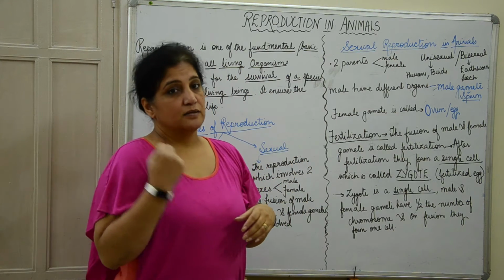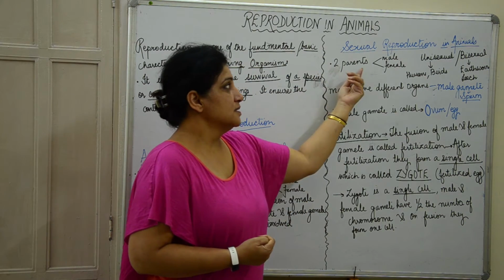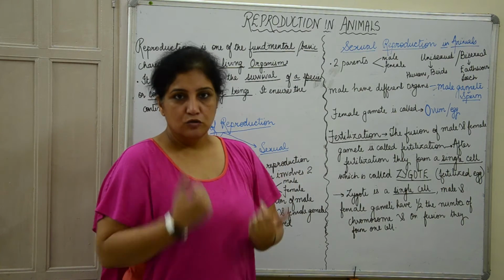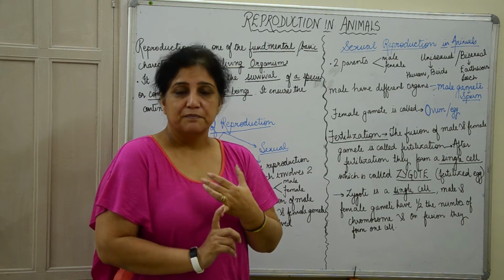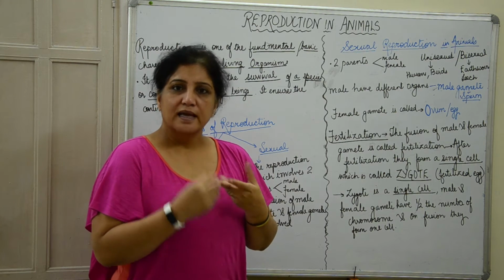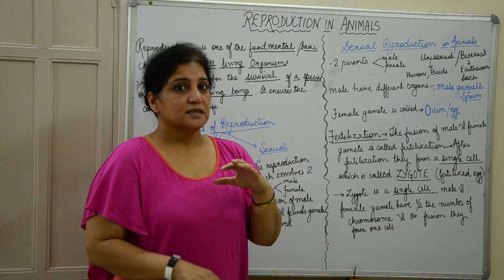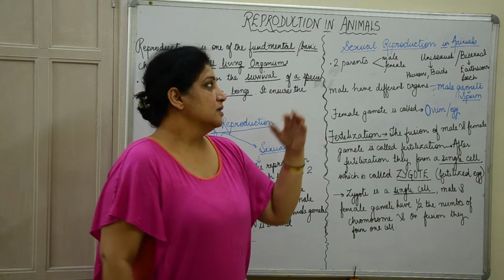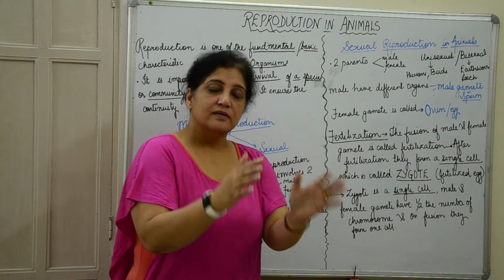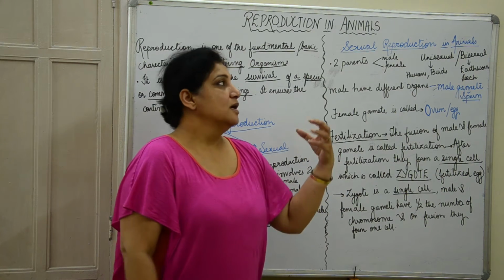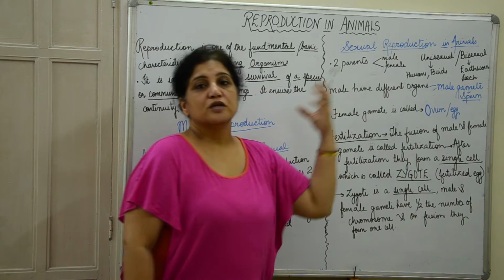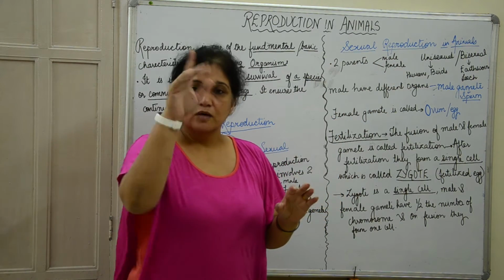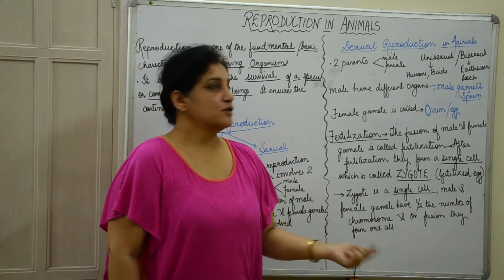So as I said, it involves two different parents, male and female. In certain animals, like human beings, like birds, you have seen a peahen and a peacock, or a normal hen and a cock. You know that even the dog and the female dog, which is called a bitch, look different from each other. So a female will be female and a male will be male. Such organisms are called unisexual organisms because one individual produces only one kind of gamete.